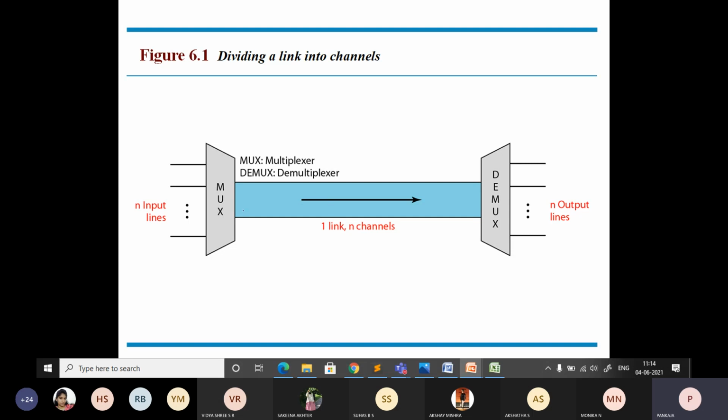Simultaneous transmission means more than one signal can be transmitted in a medium simultaneously, more than one data or signal can be transmitted through a transmission media. That is called multiplexing. You can observe the diagram. Whenever multiplexing happens at the sender side, a demultiplexing operation should take place at the receiver side.